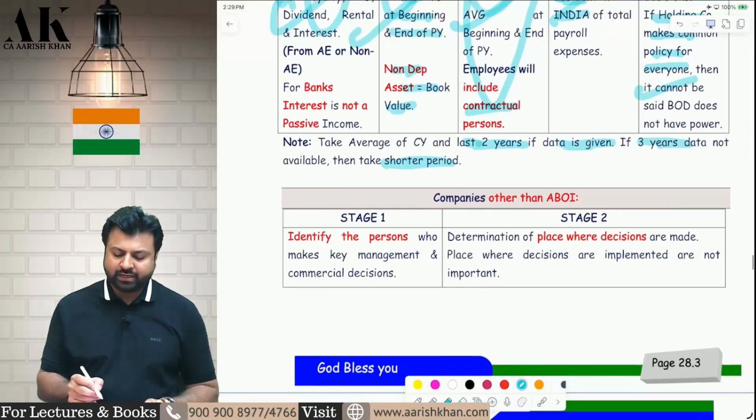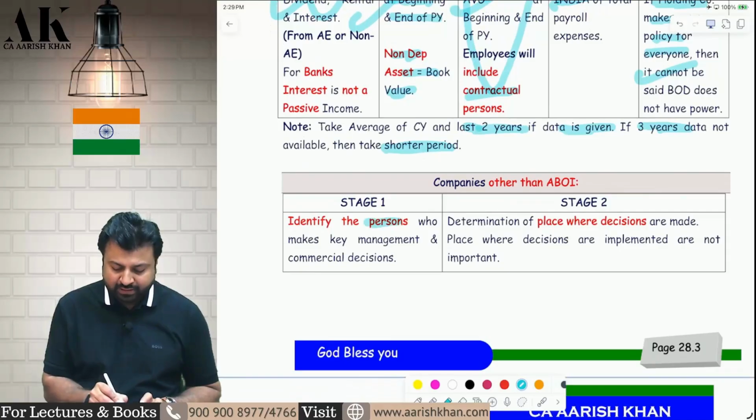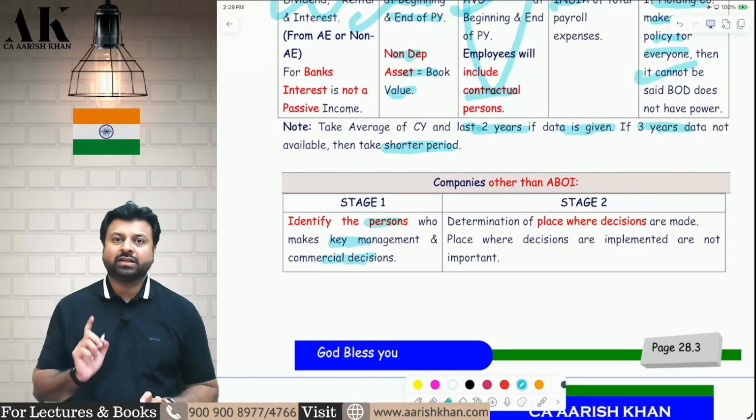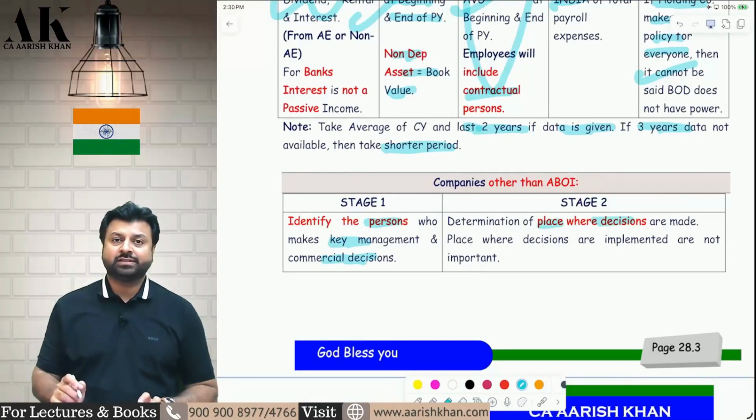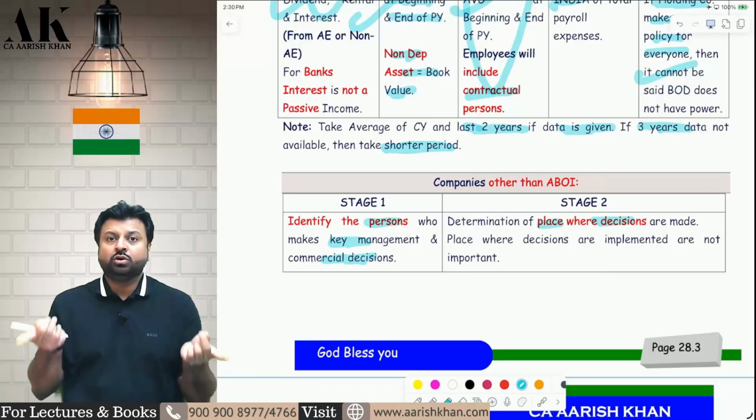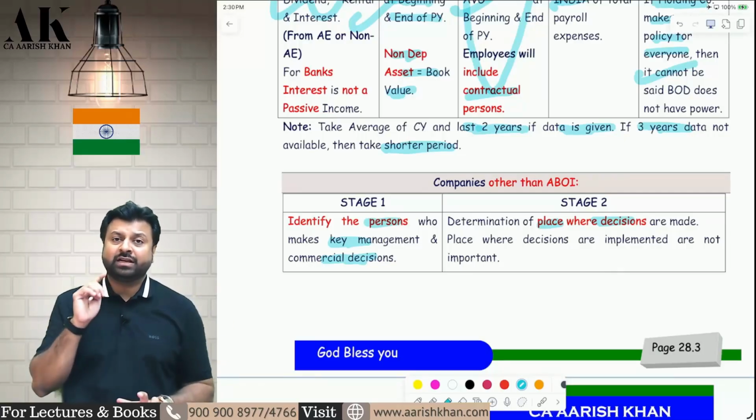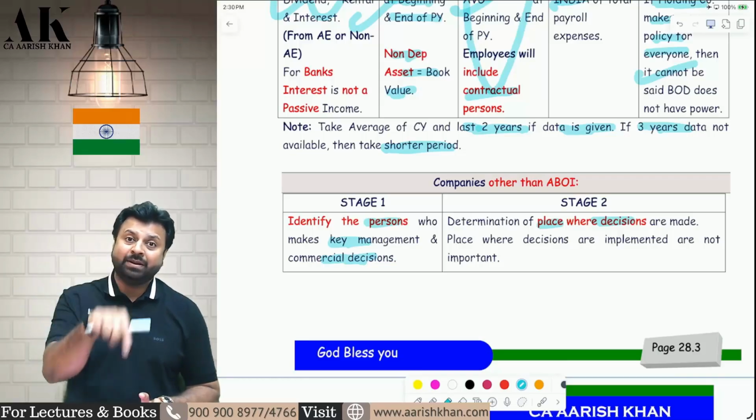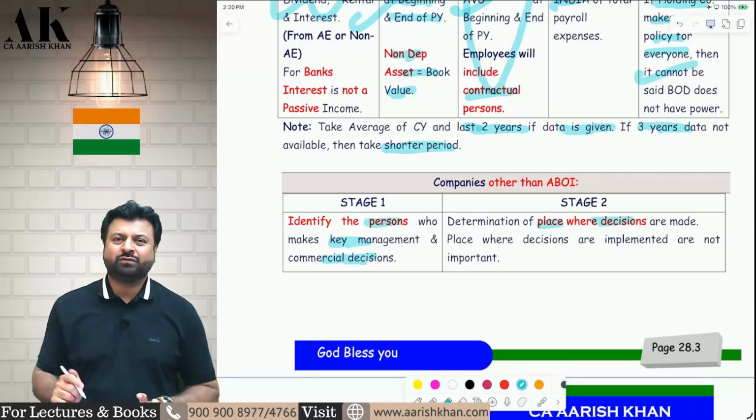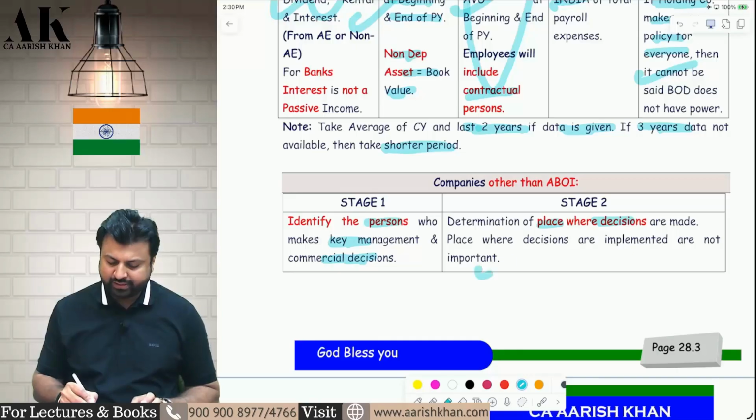If you violate any of the conditions, then you have to go to the second part. In the second part, first you have to identify the person who has the power to make key management and commercial decisions. Then you have to identify the place where key management and commercial decisions are taken. First find the person who is liable to make key management and commercial decisions, then find the place where they are taken. The place where the decision is taken is more important than the place where the decision is implemented. Where the decision is implemented is of no use; where the decision is taken is of more use. I hope it is clear to all of you.